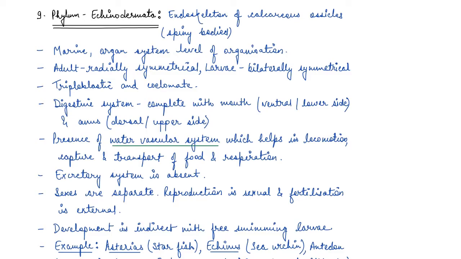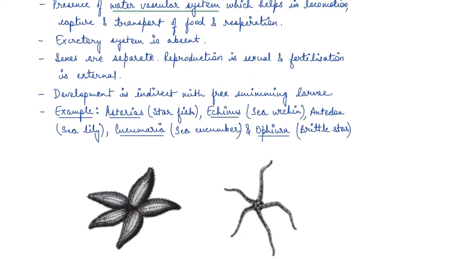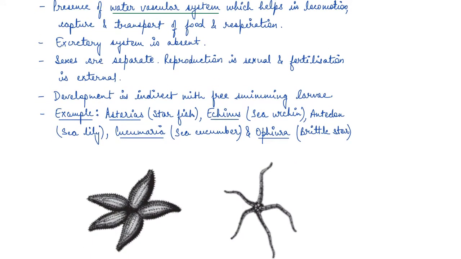One of the most distinctive features of echinoderms is presence of water vascular system. This water vascular system helps them in locomotion, capture and transport of food, and respiration. So they have a water vascular system which helps them in various works. Now the excretory system is absent, so they do not have a distinctive excretory system.